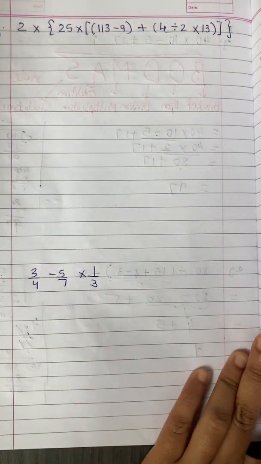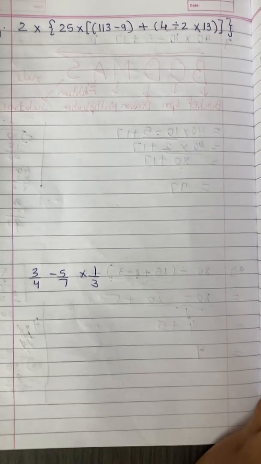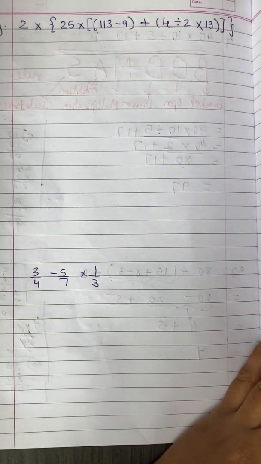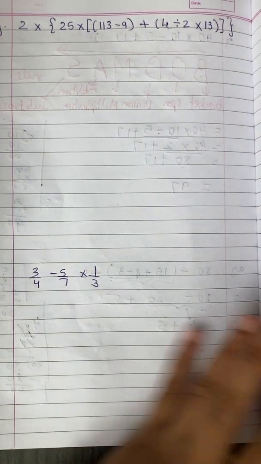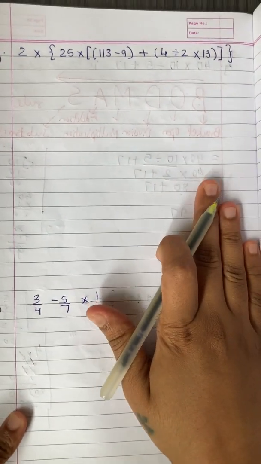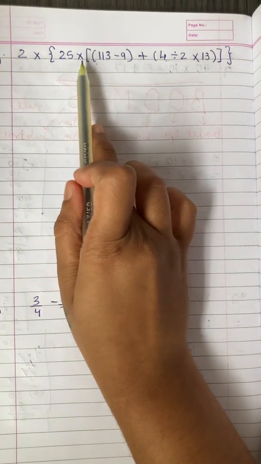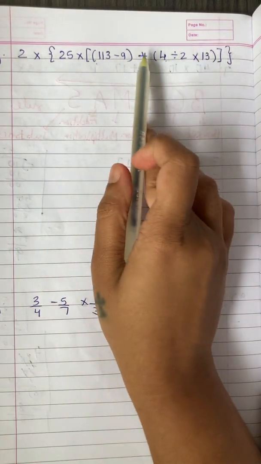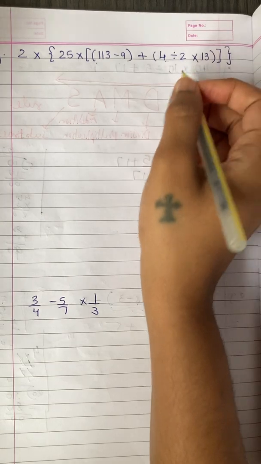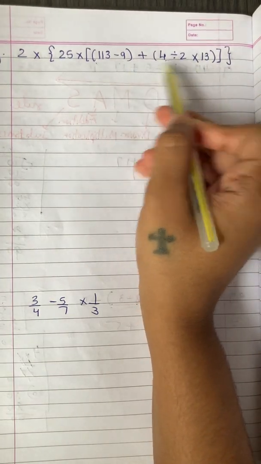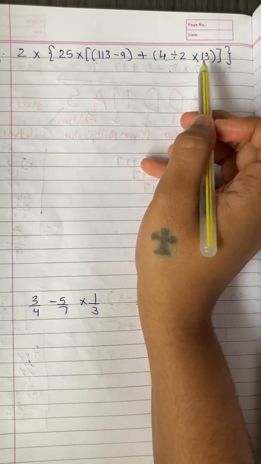In this example, we can see there are various brackets which are given. So now here, in this kind of sum, the question is which bracket you have to solve first. Do you solve the outer bracket first or the inner bracket? So always when you have more brackets, you have to first start with the innermost bracket. अंदर का bracket पहले solve करना है.